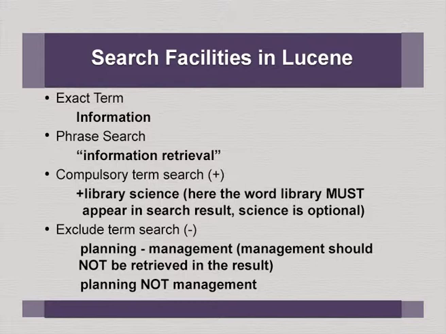In that case, the retrieval could be if the document contains either library or science, it retrieves. But here we are trying to say no, the document should contain the word library, whether science is there or not is of secondary importance to me. That is the way we emphasize, by adding a preceding plus to the word, we say this word should appear. Or exclude, this is nothing but Boolean not.